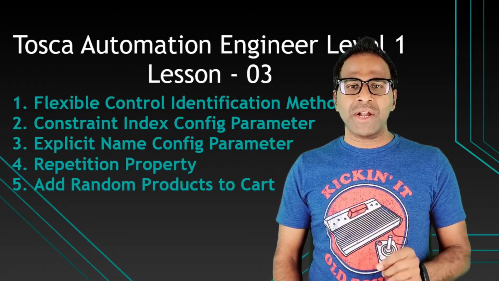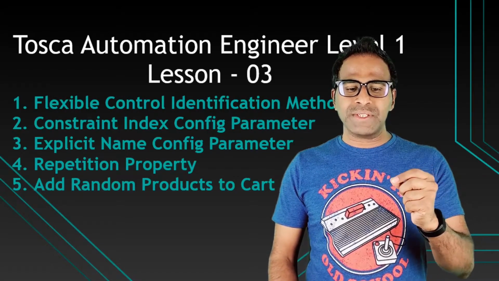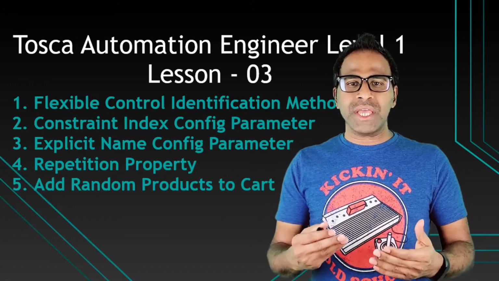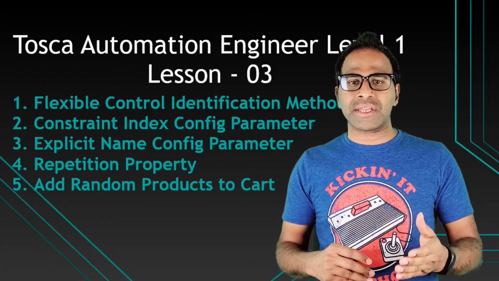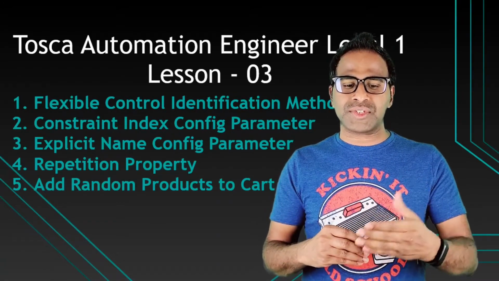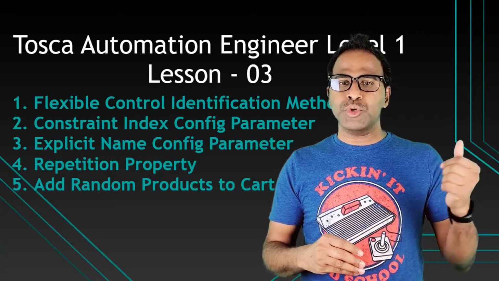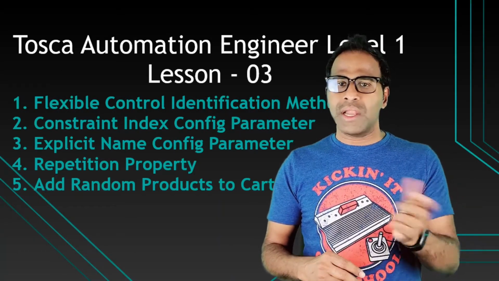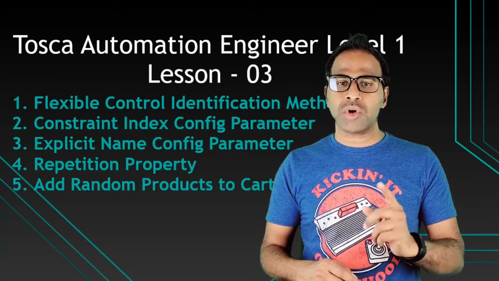Okay, so let's jump onto our system and try to see how we can use explicit name, constraint index, and repetition by using a scenario as an example. So this is a practical session rather than a theoretical session. If you want to understand the theoretical part of constraint, explicit name, and repetition, I would recommend you guys to visit my previous YouTube videos pertaining to Tosca Automation Specialist Level 1 and 2. Okay, let's jump onto the system and try to automate one of the scenarios by using these concepts.